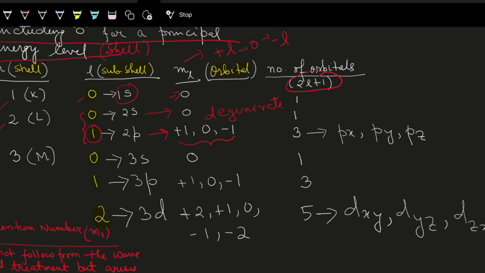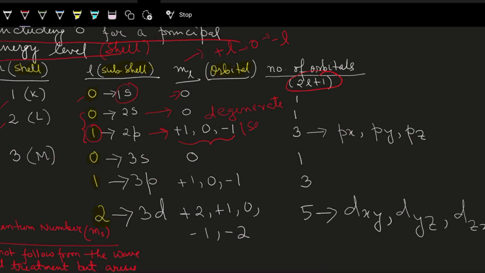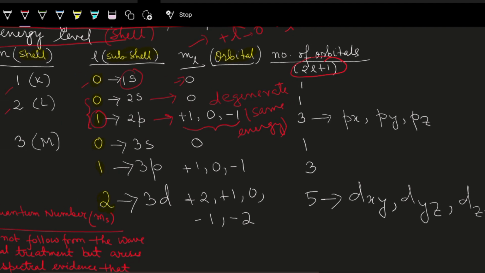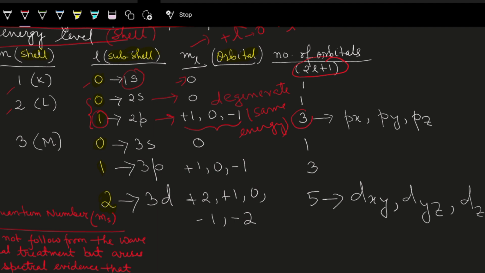Degenerate orbitals. What is the meaning of the term degenerate? The term degenerate means of same energy. They all have the same energy. And how many? Plus 1, 0, minus 1. That means 3, as per the formula 2l plus 1. So l is equal to 1 for the p subshell, so 2 plus 1, 3. That corresponds to px, py and pz.